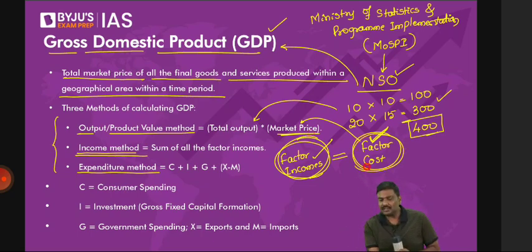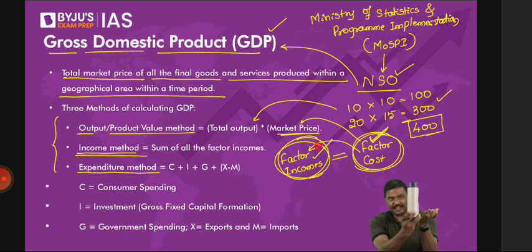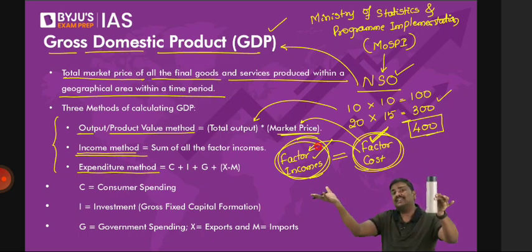That is factor income. If I simply say only one product is manufactured, have a look at this. Let's take a simple example. Only one product is manufactured. Now tell me, whatever is the factor cost, will it be same as factor incomes? I'll repeat it again. Imagine in India, only one product is manufactured. Whatever is the factor cost, will it be the factor income or not? If I decide to sell this bottle at 100 rupees in the market, total factor income will be how much? 100 rupees.